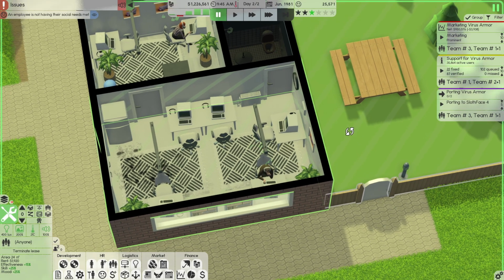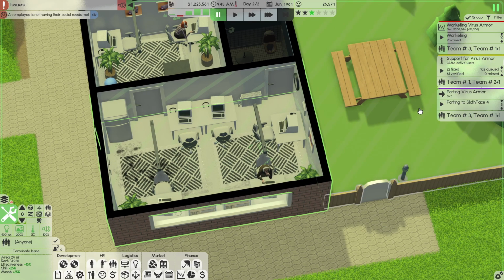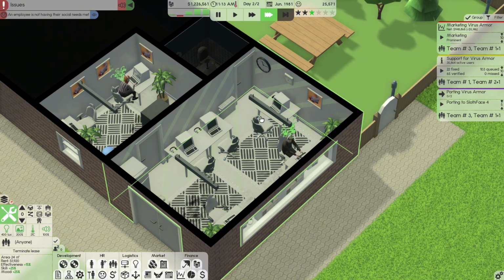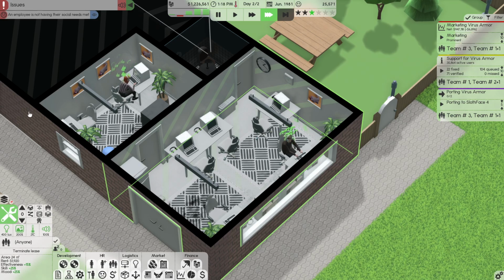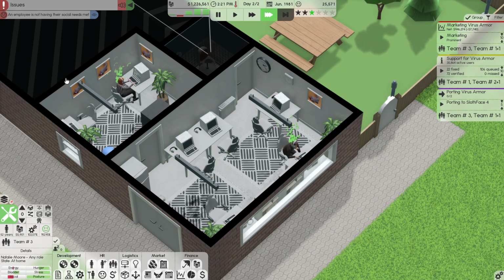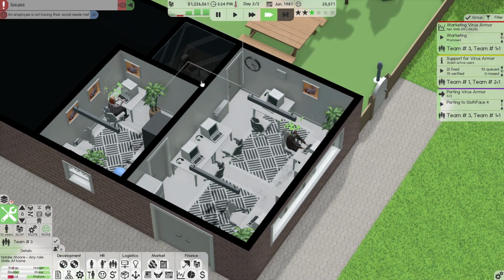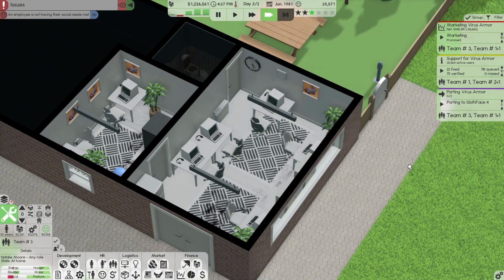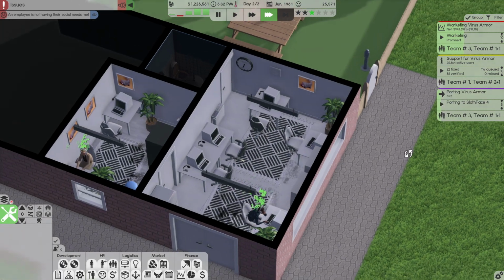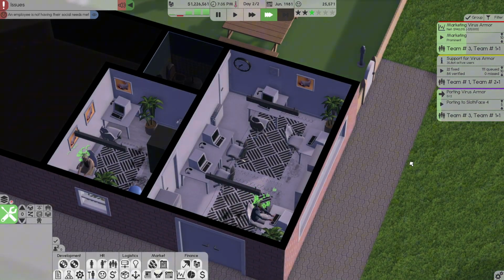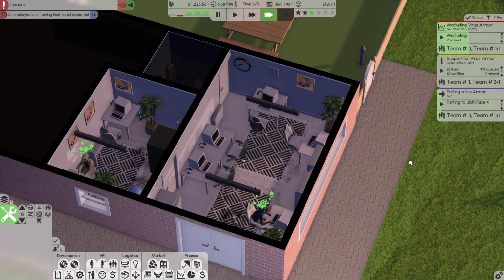All right, so I've managed to take care of support. I've managed to take care of marketing. Let's see how this is going to go. I always get this message: an employee is not having their social needs met, but I can never seem to meet their social needs. If anyone out there knows what it's talking about, can you please leave a comment down below and help out? I would be so grateful. Thank you.